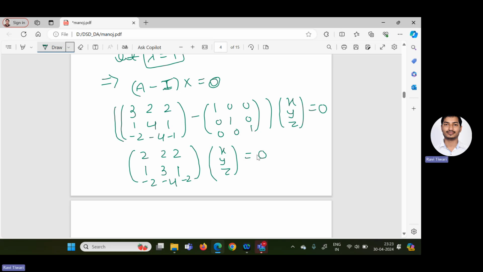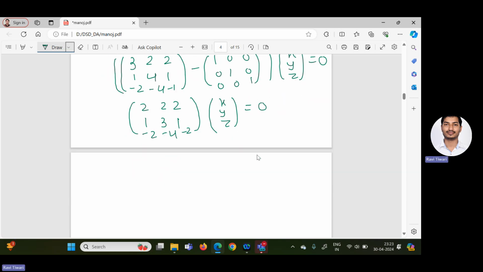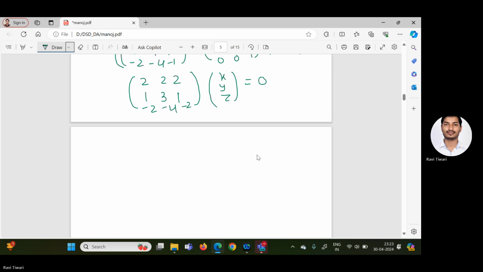So now we have to solve. So what we can get? First equation 2x plus 2y plus 2z is equal to 0.